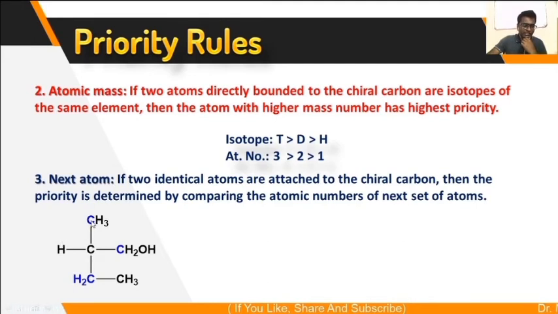But for these carbon atoms, the first atom attached is carbon, carbon, carbon, whose atomic numbers are 6, same, and mass numbers are the same. In this case, you have to go to the next set of atoms, that is the next 3 atoms which are attached to this carbon. So to this carbon atom, 3 atoms are attached. Those are hydrogen, hydrogen, hydrogen.